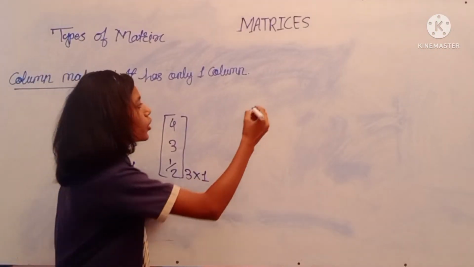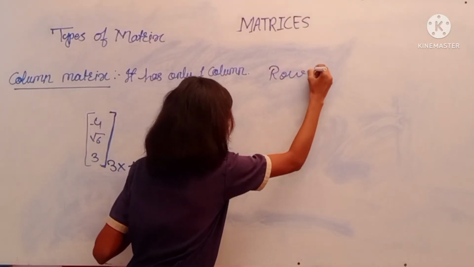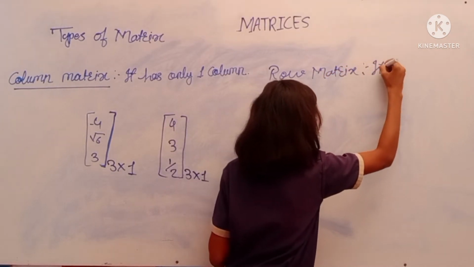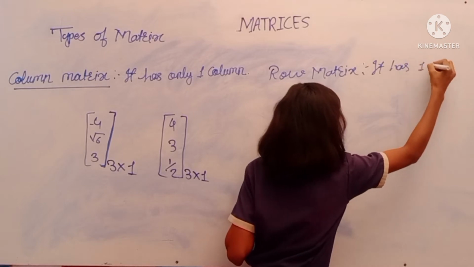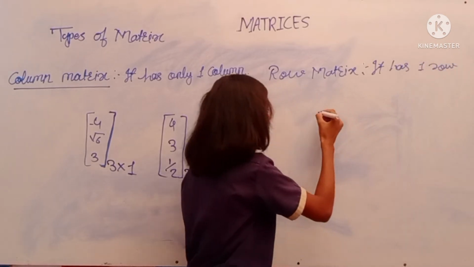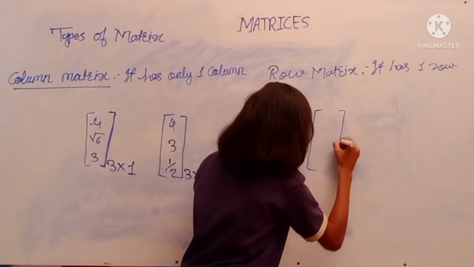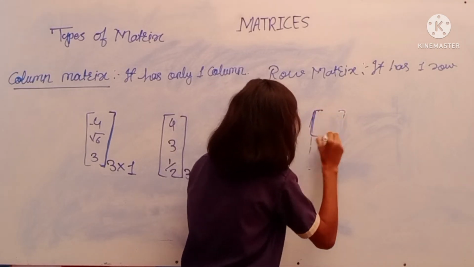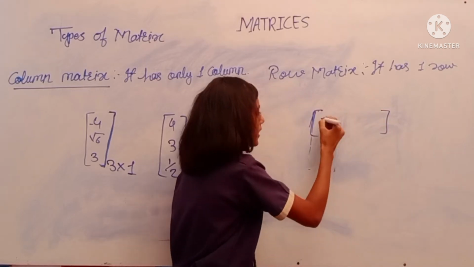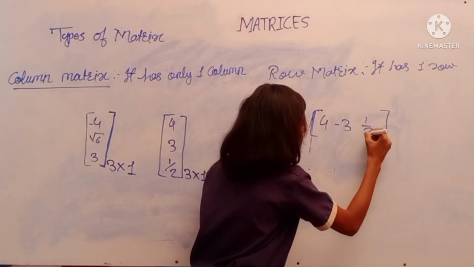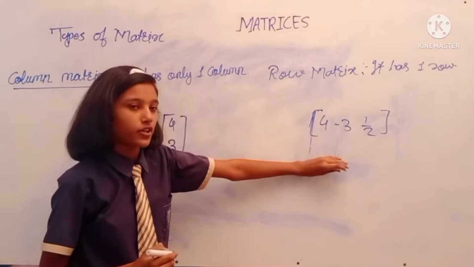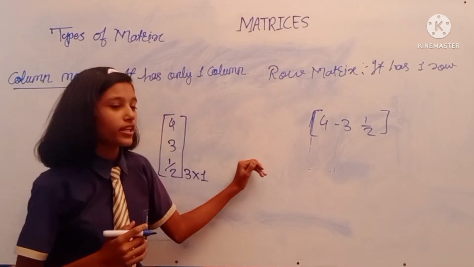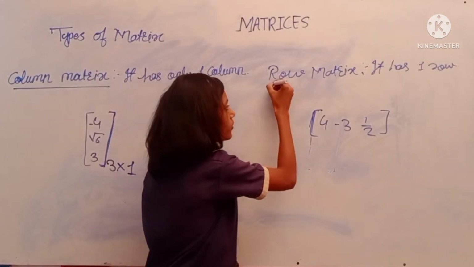Next type is row matrix. What does row matrix mean? It has only one row. In this matrix, this matrix has only one row. A matrix which has only one row is known as a row matrix.